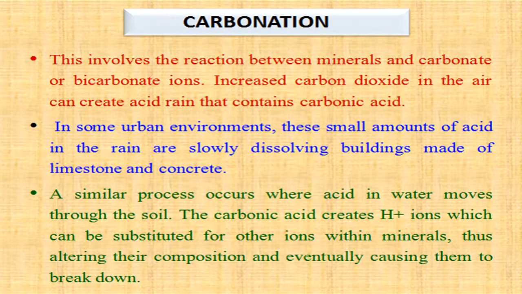Carbonation involves the reaction between minerals and carbonate or bicarbonate ions. Increased carbon dioxide in the air can create acid rain that contains carbonic acid. In some urban environments, these small amounts of acid in the rain are slowly dissolving buildings made of limestone and concrete. A similar process occurs when acid in water moves through the soil.